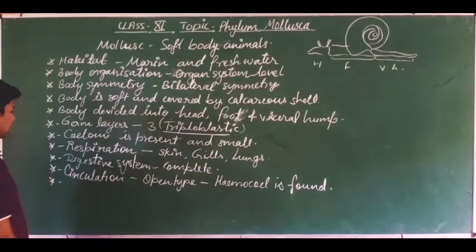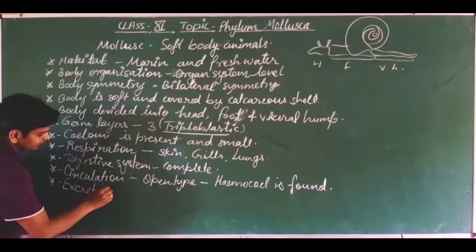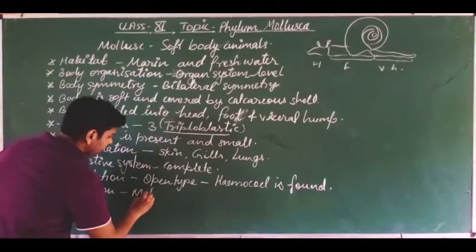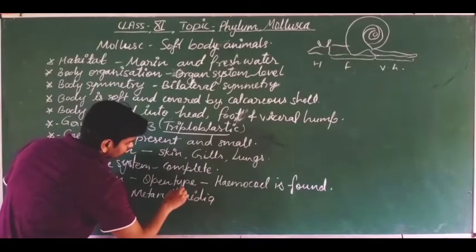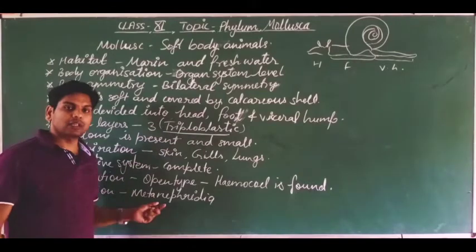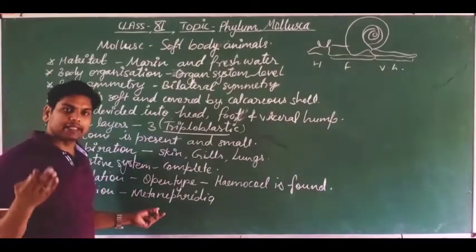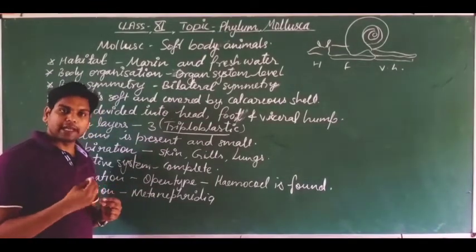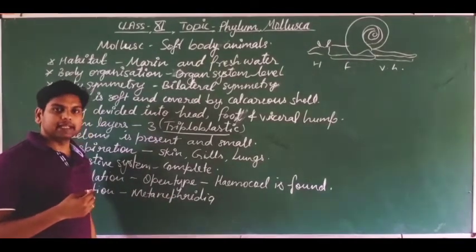Next one, dear students, excretion. Excretion occurs through the metanephridia. Dear students, what are the metanephridia? Metanephridia are kidney-like structures, or coiled tube-like structures, we have studied in earthworm also. We studied nephridia in earthworm, but metanephridia are a little bit more complicated than in the earthworm. That is why these are known as metanephridia, and sometimes also known as the kidney.